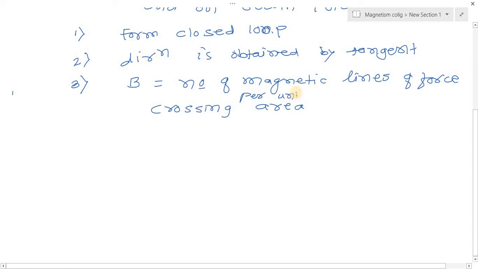The number of magnetic lines crossing per unit area decides the magnitude of the magnetic field there. So this is the third property. The fourth property is that magnetic lines of force do not intersect each other. Like electric lines of force, magnetic lines of force do not intersect each other.